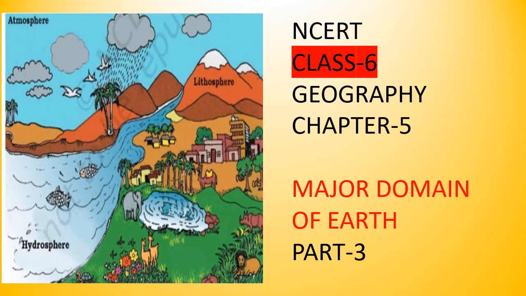Hello students. This is Geography chapter 5, Major Domains of the Earth, and this is the third part of this chapter. Two videos I already uploaded regarding this chapter, so I suggest you should also see those videos. In this video I will tell you about the hydrosphere, the area of the earth that is covered by water. That part of the earth is known as hydrosphere.